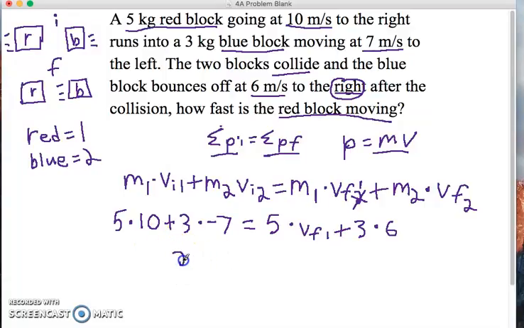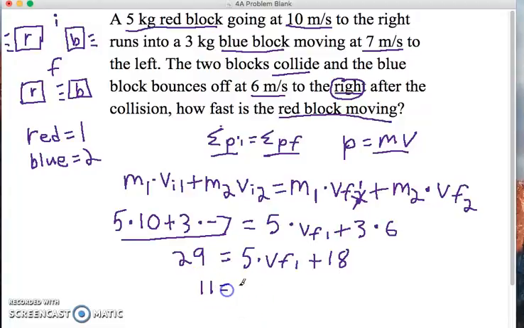This side is 29. Technically it's Newton seconds, but I'm going to leave the unit off. So all of this together is 29, and that's equal to 5 times the final velocity of the red block plus 18. Solving that out, we get 11 is equal to 5 times the final velocity of the red block.